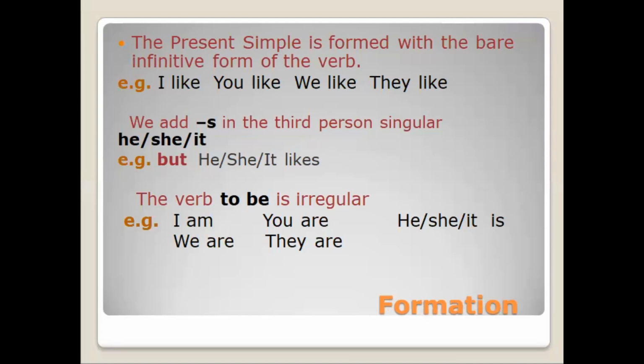So the present simple for he is likes, she likes, and it likes. The verb to be is irregular. I am, you are, we are, they are, and for he, she, and it has the form is.